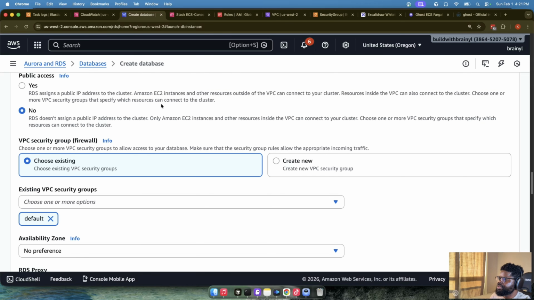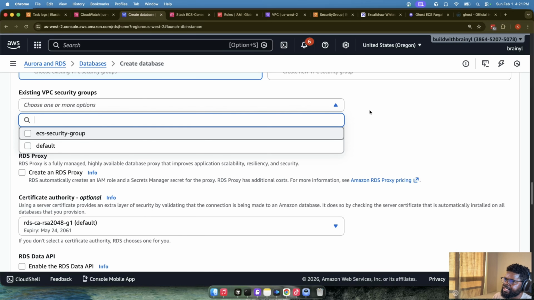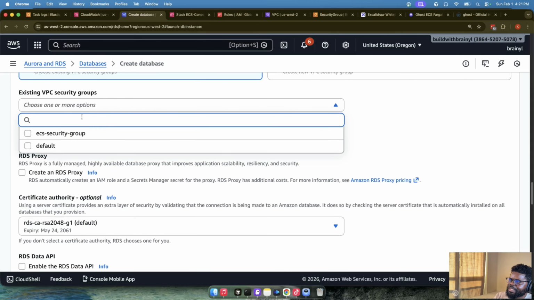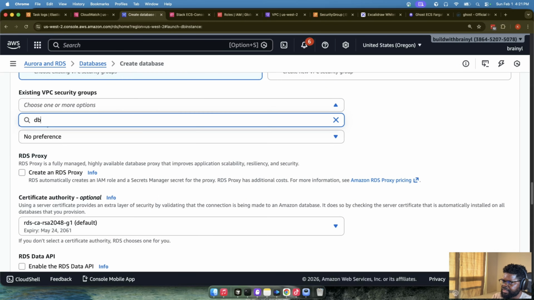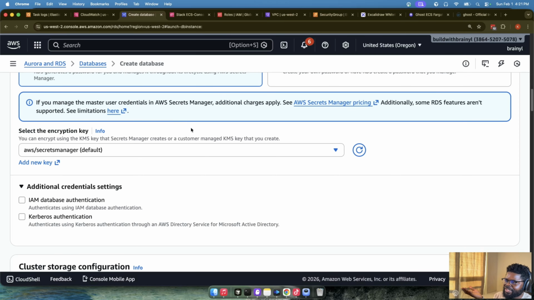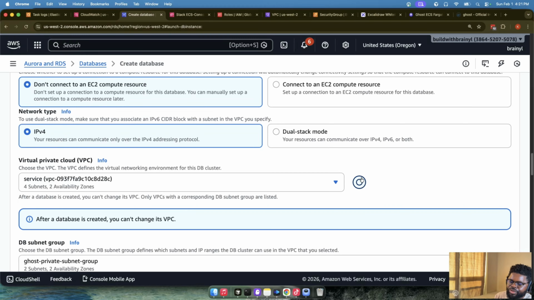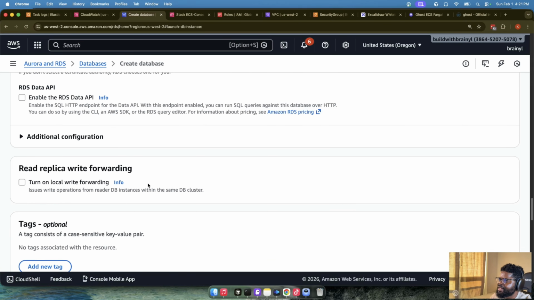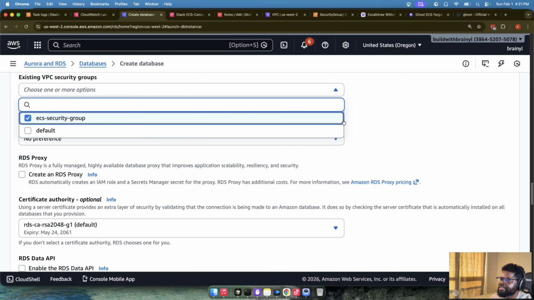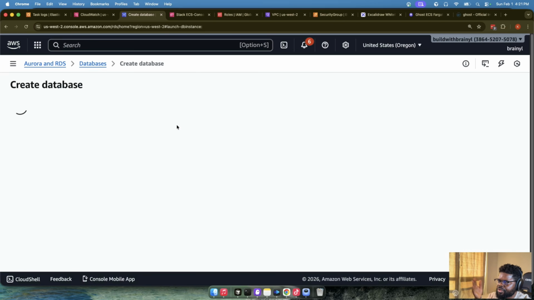So once we have that security group, we'll go back to our database where we're trying to create. There is a ECS. That's the funny thing. Okay, I think we can search. So let's search DB. It's not there. Oh, that's bad. We may have to refresh this page because it's not showing. Usually they'll have things like this where you can actually refresh and choose a security group, but in this case we don't have. So we created it before, and now we created it after, and now we can't see it. So, but what we can do is let's refresh this page, and I'll just run through it this time.